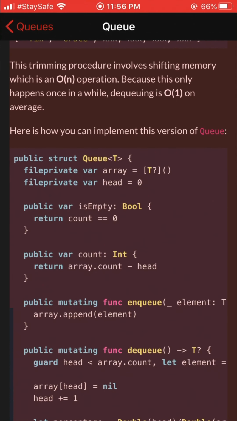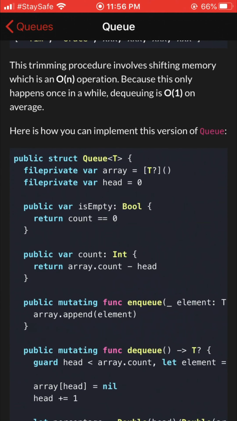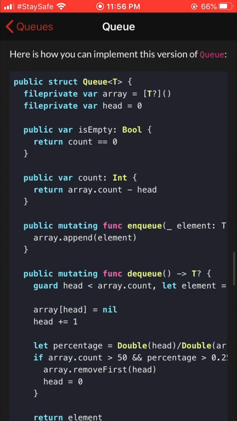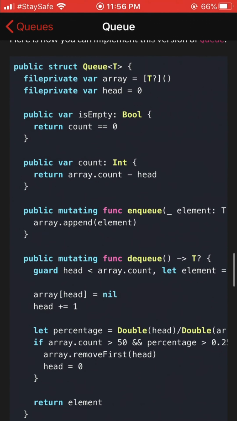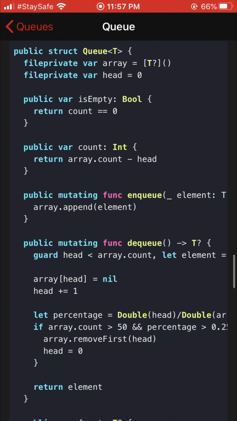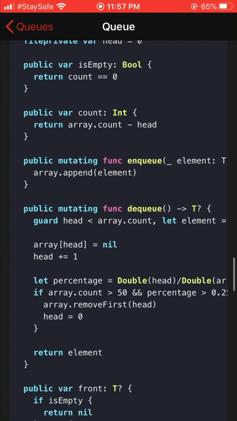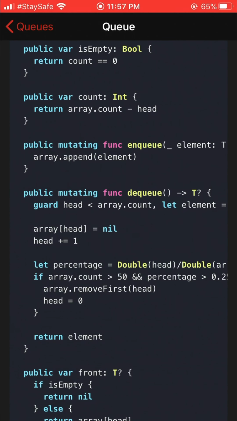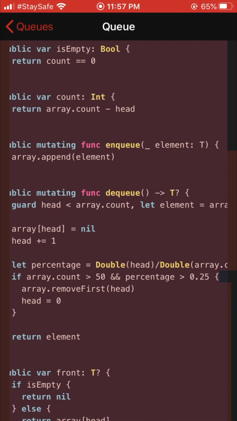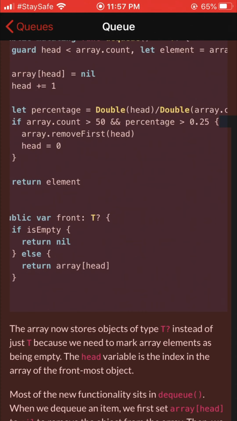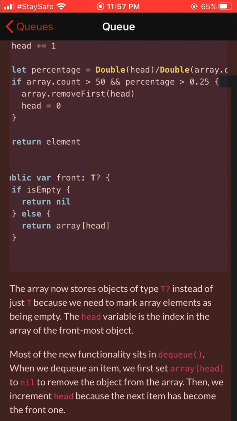Here is how you can implement this version of queue. public struct Queue<T> { fileprivate var array = [T?]() fileprivate var head = 0. public var isEmpty: Bool { return count == 0 } public var count: Int { return array.count - head } public mutating func enqueue(_ element: T) { array.append(element) } public mutating func dequeue() -> T? { guard head < array.count, let element = array[head] else { return nil } array[head] = nil head += 1 let percentage = Double(head)/Double(array.count) if array.count > 50 && percentage > 0.25 { array.removeFirst(head) head = 0 } return element } public var front: T? { if isEmpty { return nil